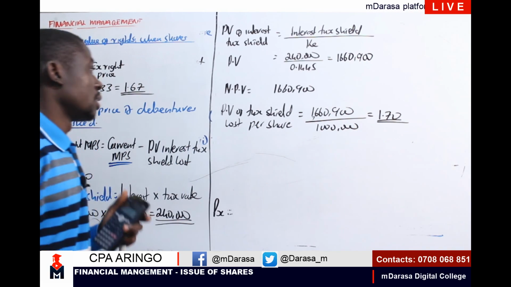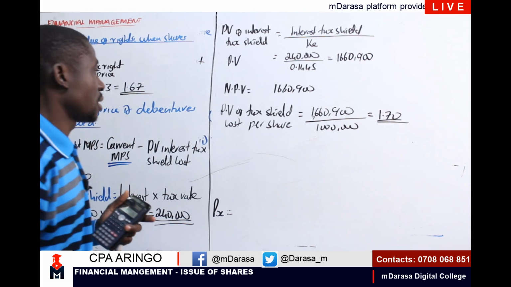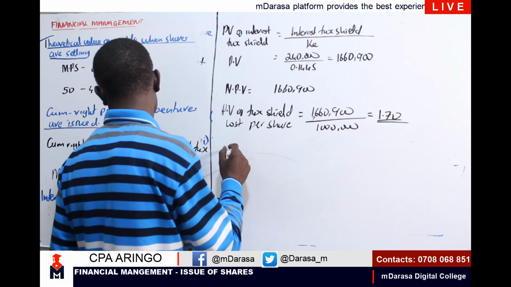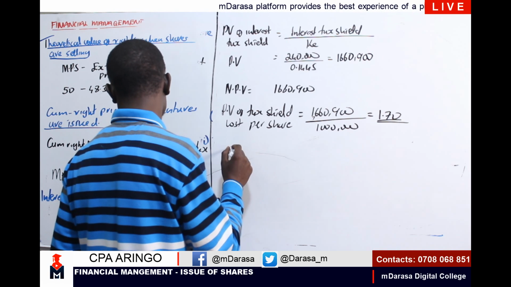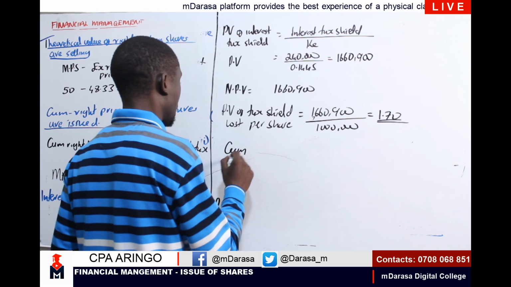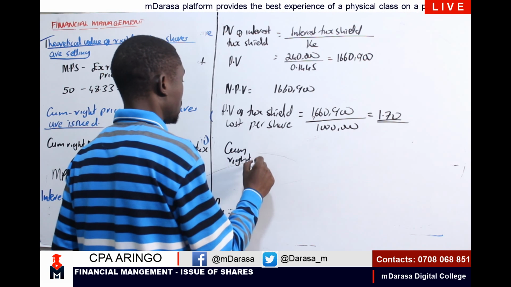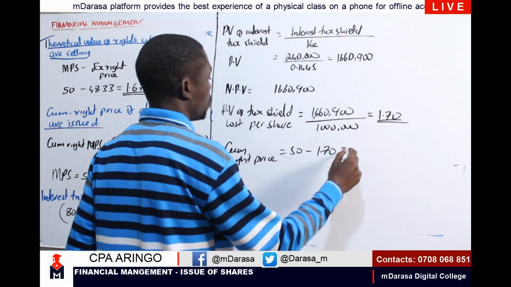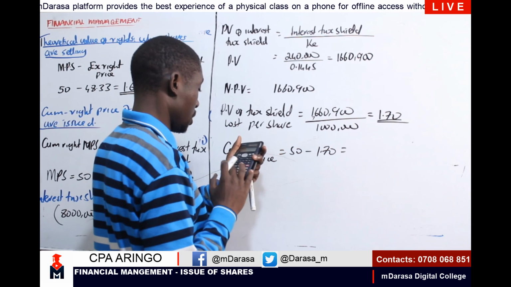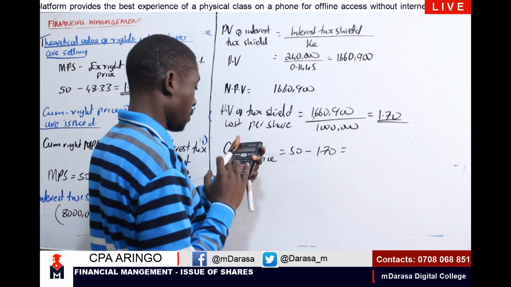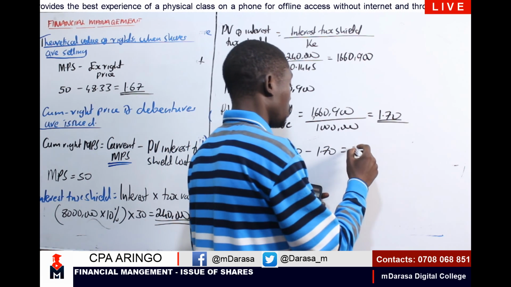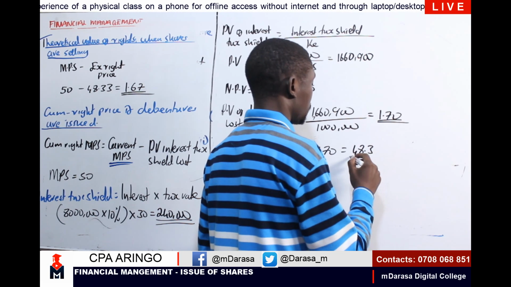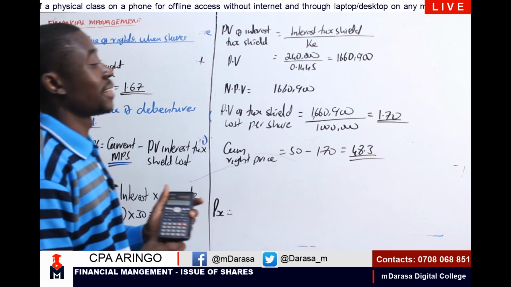Once we have that, that will be easy, because then we're talking of the cum-rights price. I'm having 50 minus 1.70, that should give us 48.3. So that is what we should be having there.